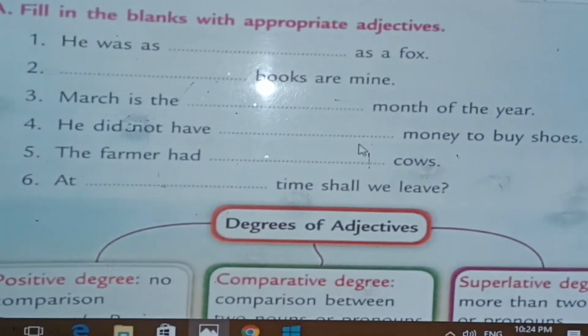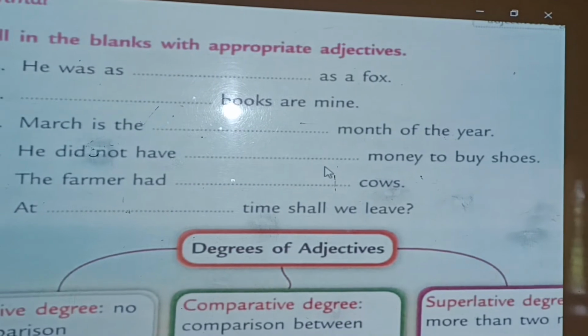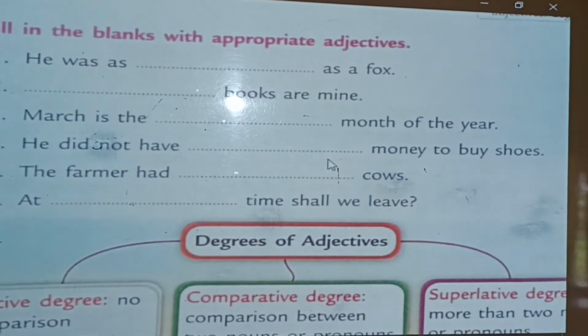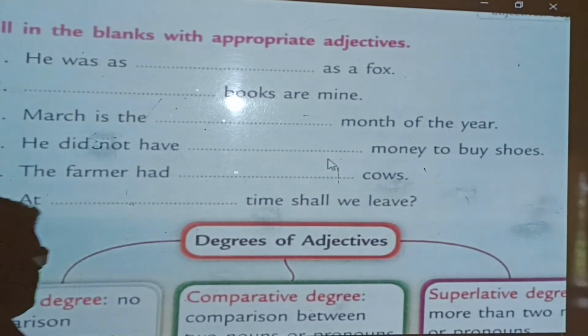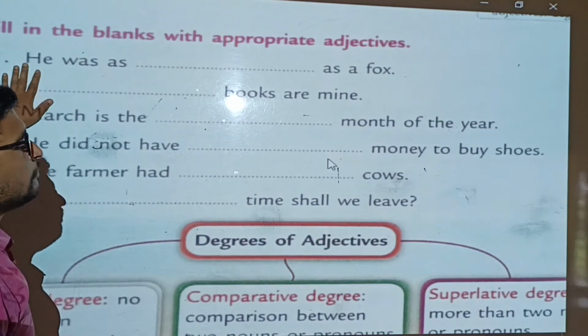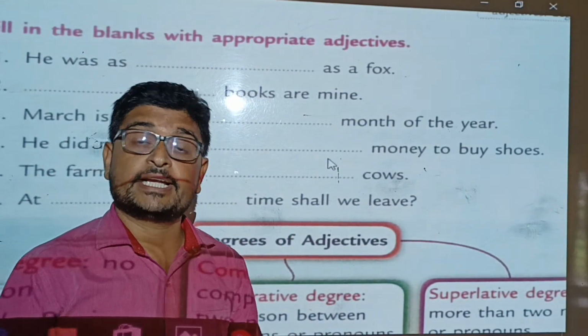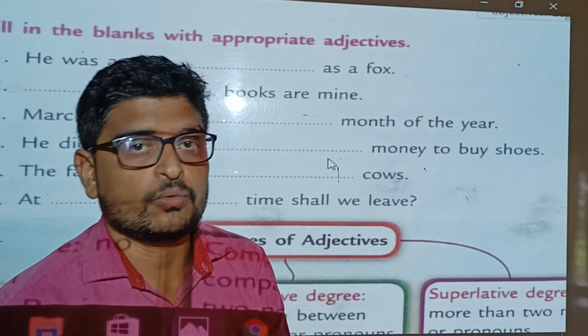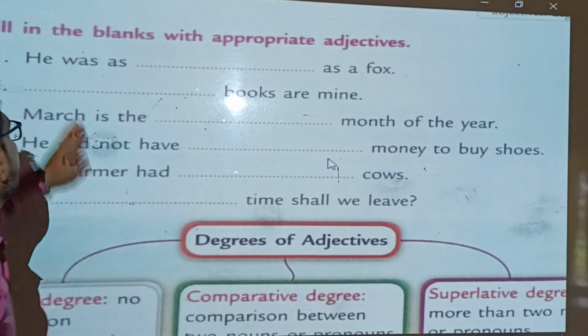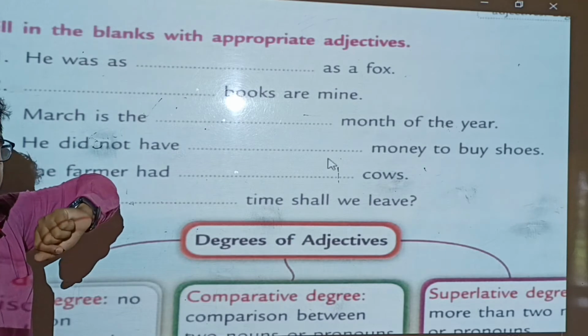Okay, today we will see the textual explanation of this chapter. Okay, grammar. So first, we have already understood what is an adjective. Adjective is a word that adds to the meaning of a noun. Okay, so here fill in the blanks with appropriate adjectives.